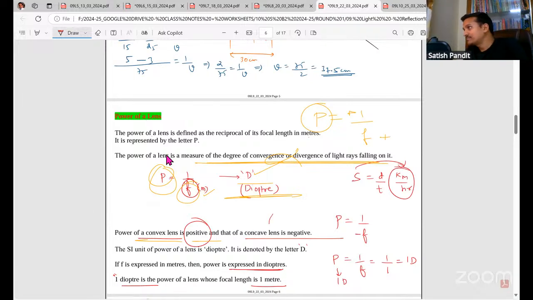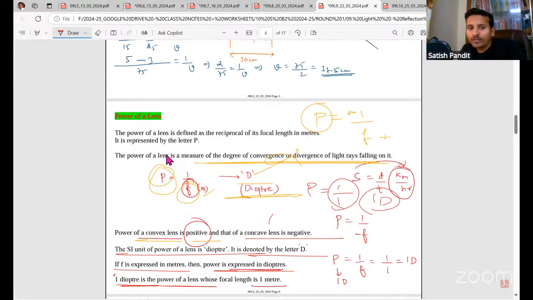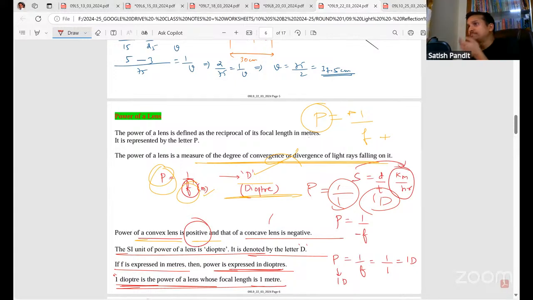So simple. The SI unit of power is diopter. It is represented by capital letter D. If F is expressed in meters, then power is expressed in diopters. Sometimes they'll ask what one diopter is. When focal length is 1 meter, 1 by 1 will be 1 diopter. So 1 diopter is the power of a lens whose focal length is 1 meter.